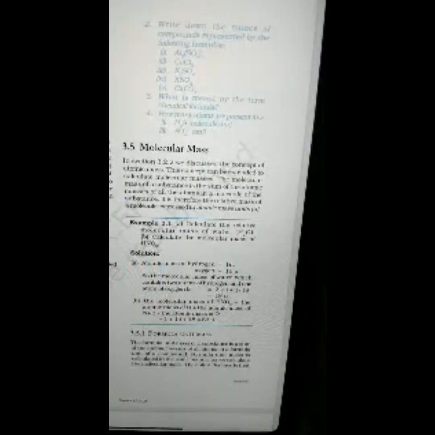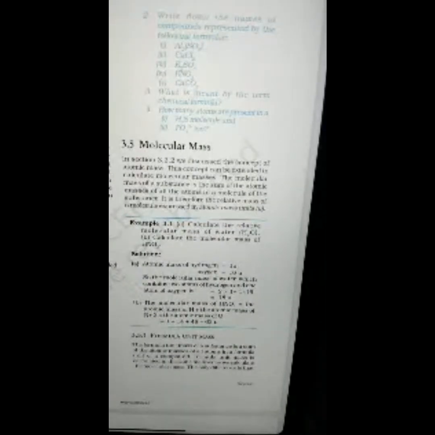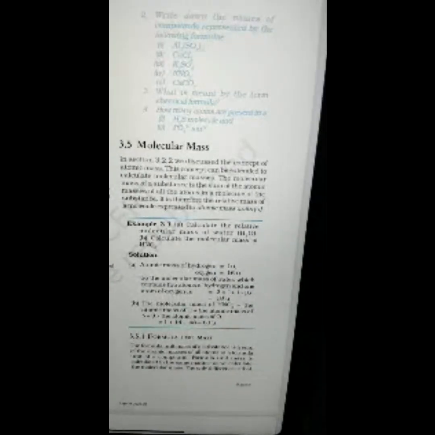Example 3.1. a, calculate the relative molecular mass of water, which is H2O. b, calculate the molecular mass of HNO3. Solution. Part a. Atomic mass of hydrogen is 1 u, oxygen is 16 u. So the molecular mass of water, which contains two atoms of hydrogen and one atom of oxygen, will become 2 into 1 plus 1 into 16 is equal to 18 u.